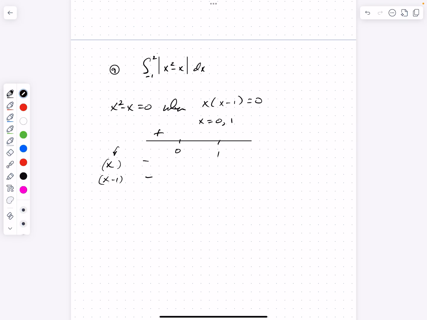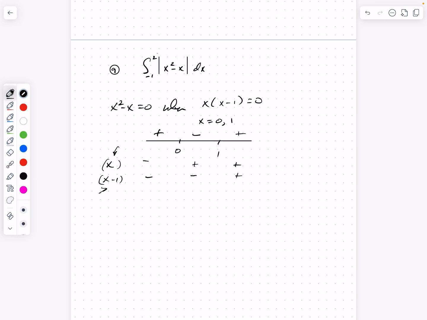Okay, so how about any value of x between 0 and 1? Let's say a half. If I drop a half into x, I'd get a positive value. If I drop a half into x minus 1, I'd get 1 half minus 1, a negative value. And a positive times a negative would give me a negative value here. So any value of x between 0 and 1 gives me a negative value for this expression. And what about values of x greater than 1? If I drop a 2 into x, I'd get a positive, and a 2 into 2 minus 1, I get a positive. Positive times a positive is a positive. So any value of x greater than 1 makes this expression positive.